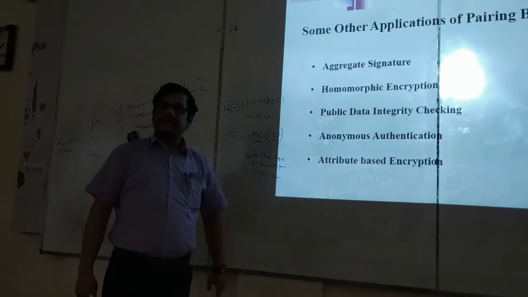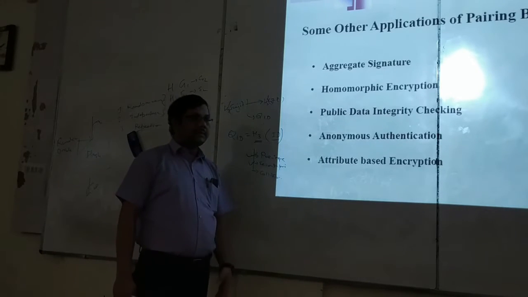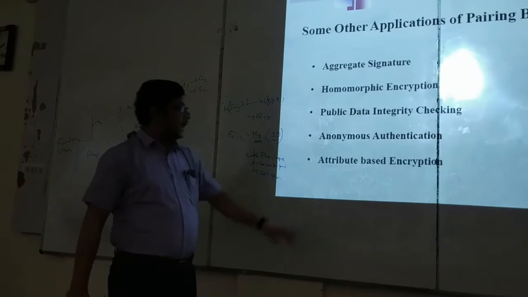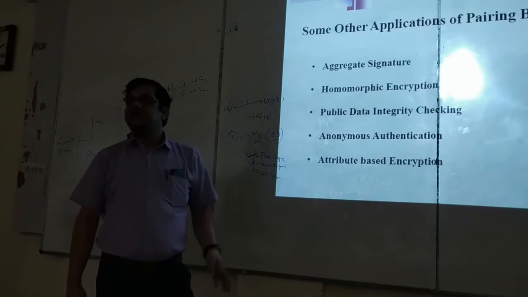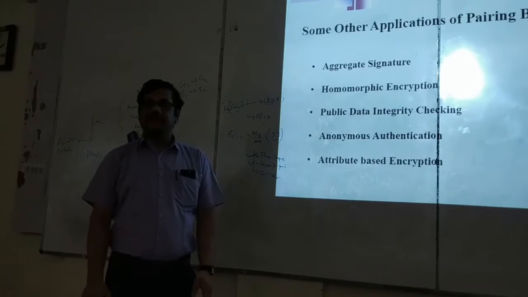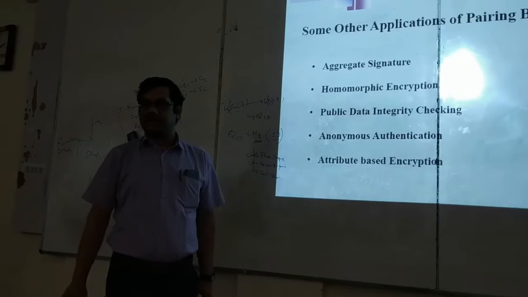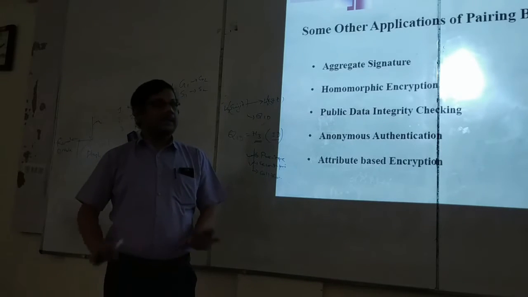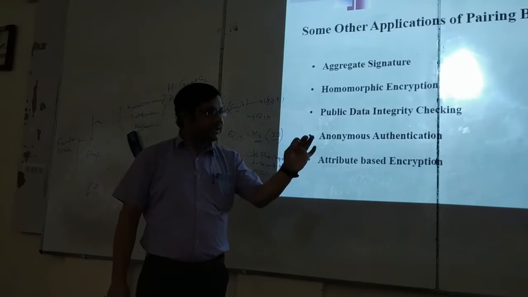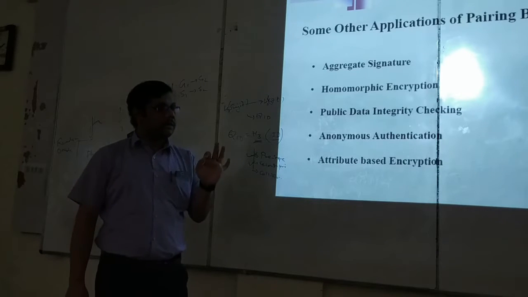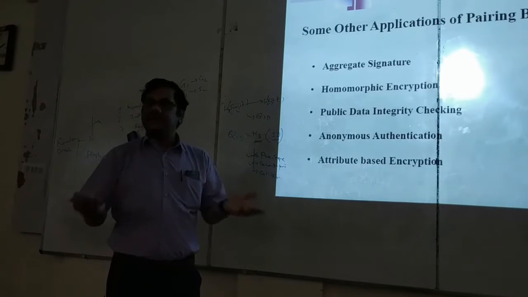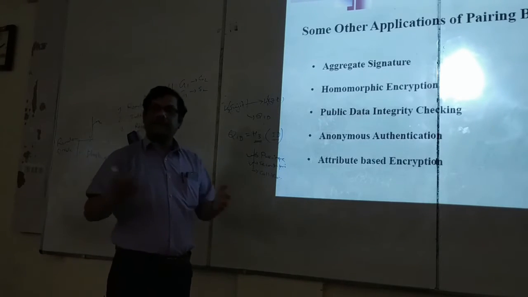Anonymous authentication is used particularly in intelligent transportation systems, and many other places also. Anonymous meaning I will not disclose my identity. Still, how can you authenticate that the message is coming from a valid member of IIIT? That is called anonymous authentication. It was first used in VANETs and ITS, Vehicular Ad Hoc Networks and Intelligent Transportation Systems. Vehicles are moving in the city and no driver or vehicle owner is interested to disclose his identity to the other vehicles. Still, how can they verify the messages?